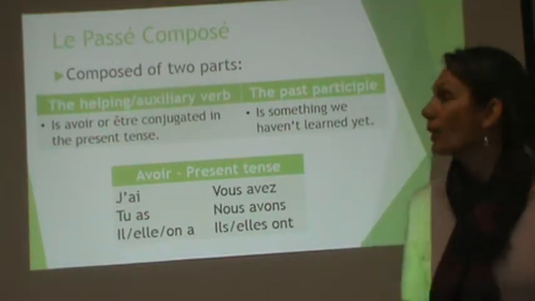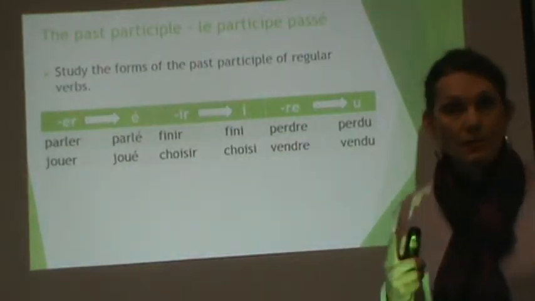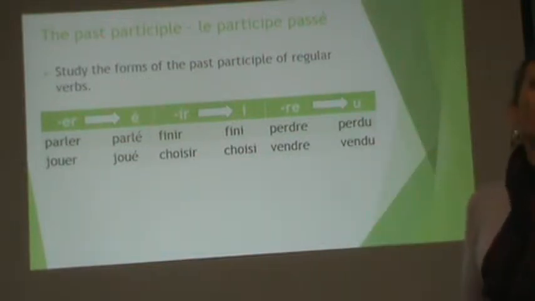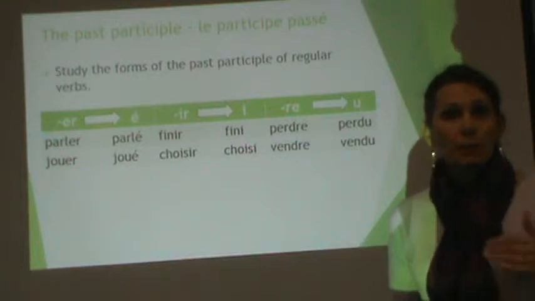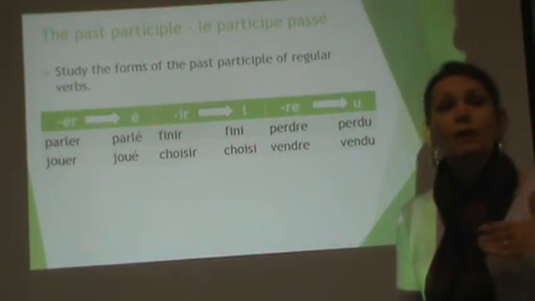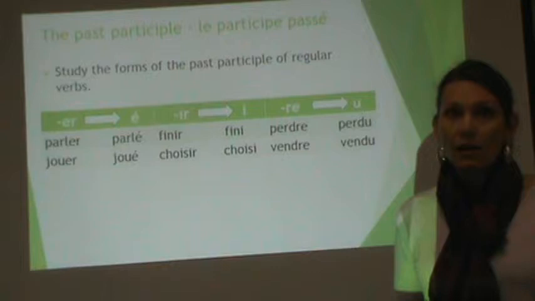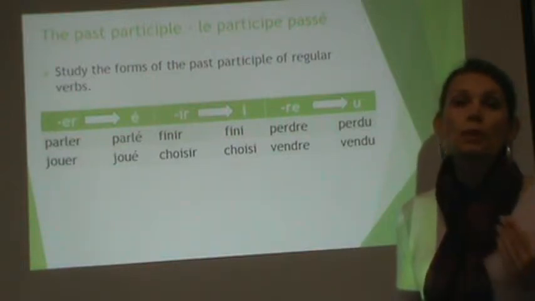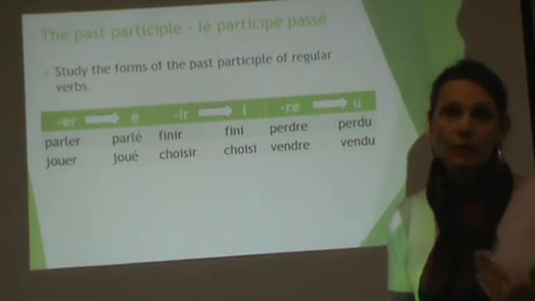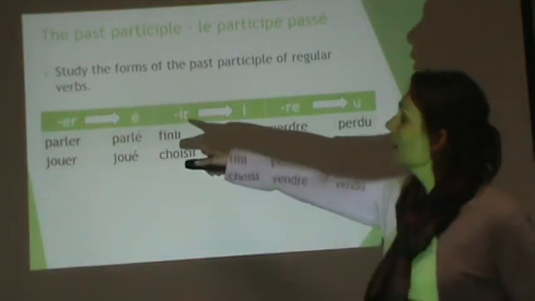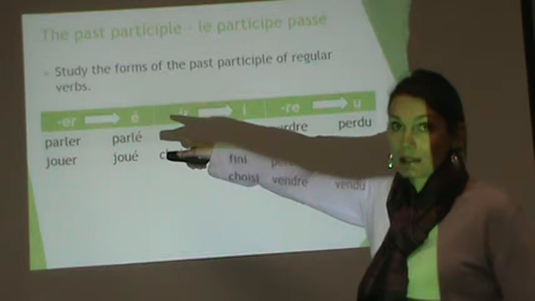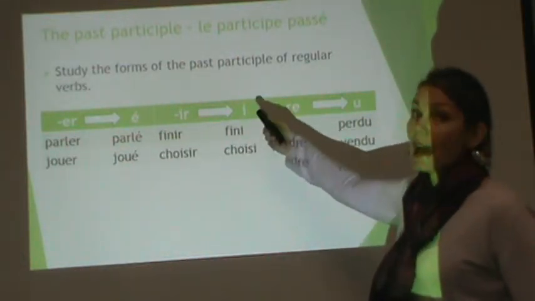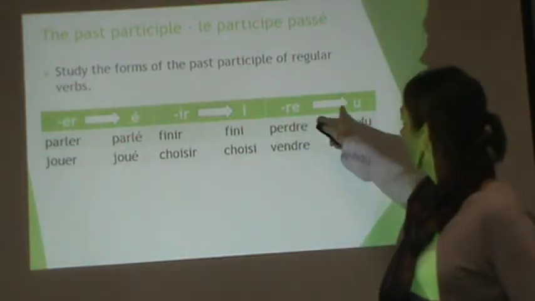Now, second part, something new. Your past participle. The three groups for the past participle will have different endings. And we're going to drop those endings, so the ER, the IR, and the RE, and we're going to add the appropriate past participle ending for each group. So for ER, that ending is E accent aigu. For IR, that ending is I, and for RE, that ending is U.